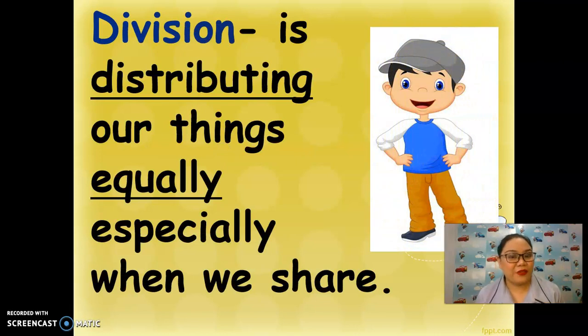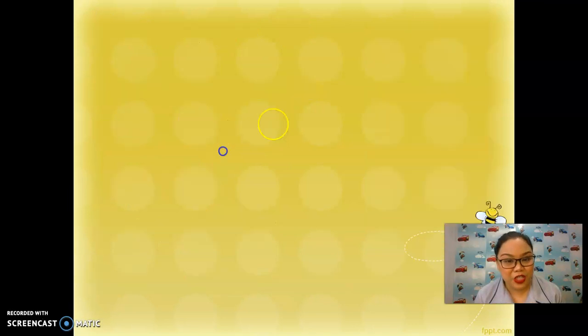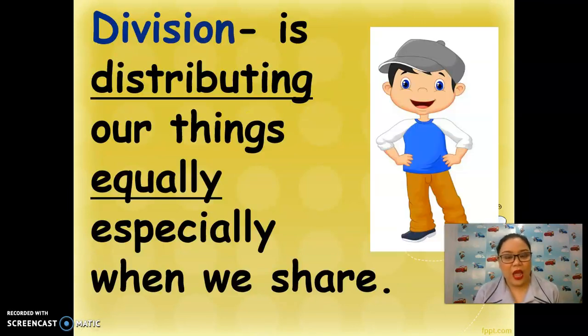division. Division is distributing our things equally, especially when we share. And when we do distributing, it means that we're giving away or we're sharing our things. And when we say equally, it means that everybody gets to share or everybody gets to have an equal amount or same number of things. And yes, division is also sharing. And when we share, it is always a good act.